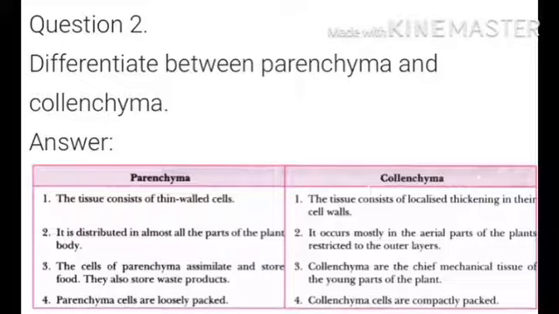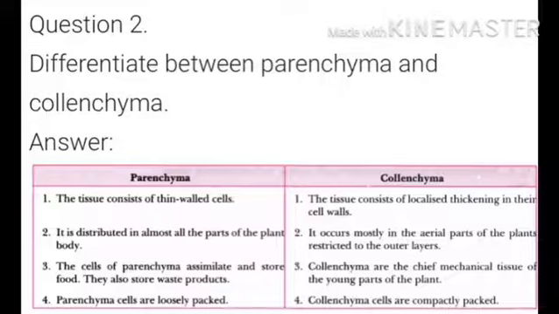Now the difference between parenchyma and collenchyma. Parenchyma, the tissue consists of thin-walled cells. And in collenchyma, the tissues consist of localized thickening in their cell wall. Parenchyma is distributed in almost all the parts of the plant body, whereas collenchyma occurs mostly in the aerial parts of the plants, restricted to the outer layer.